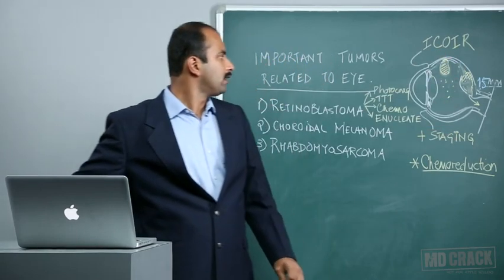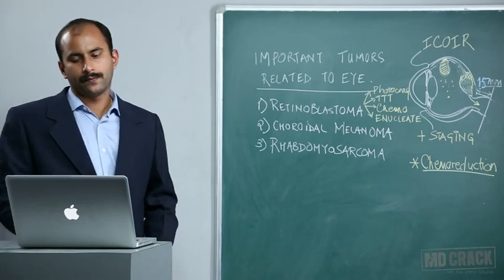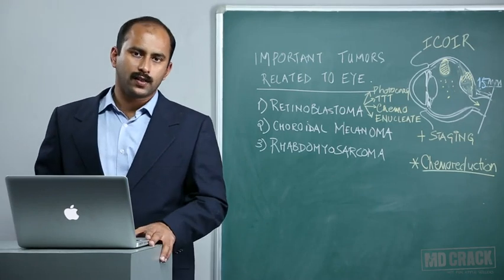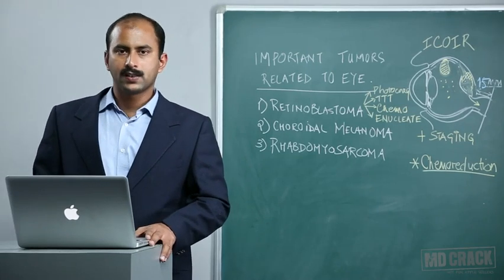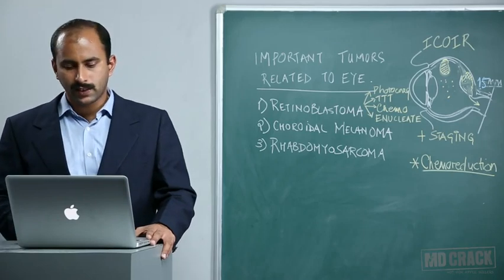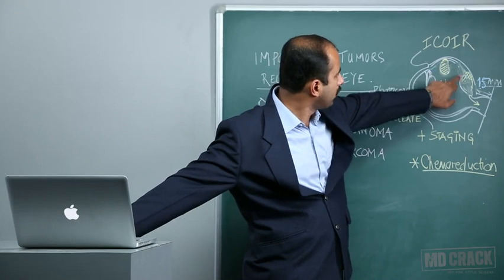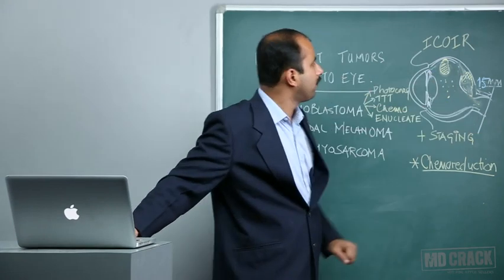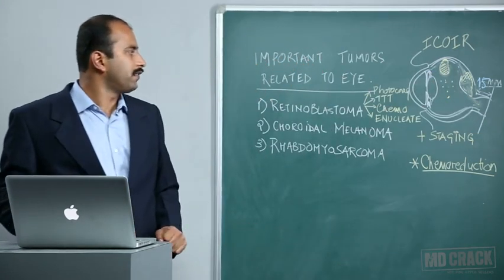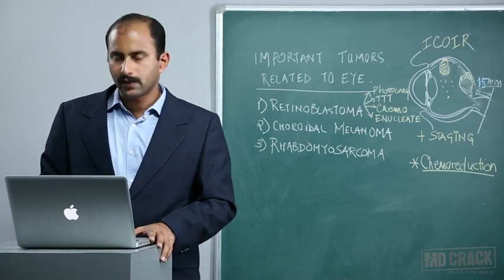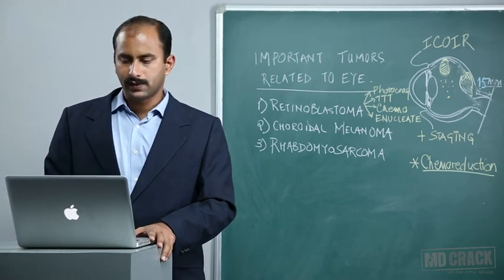This is a very deceptive type of tumor, and since it does not produce a space occupying lesion, it is difficult to diagnose and sometimes diagnosed late. All in all, the most important pathway of spread of the tumor is the optic nerve. This in itself is a very important fact while considering the treatment modality for the disease.